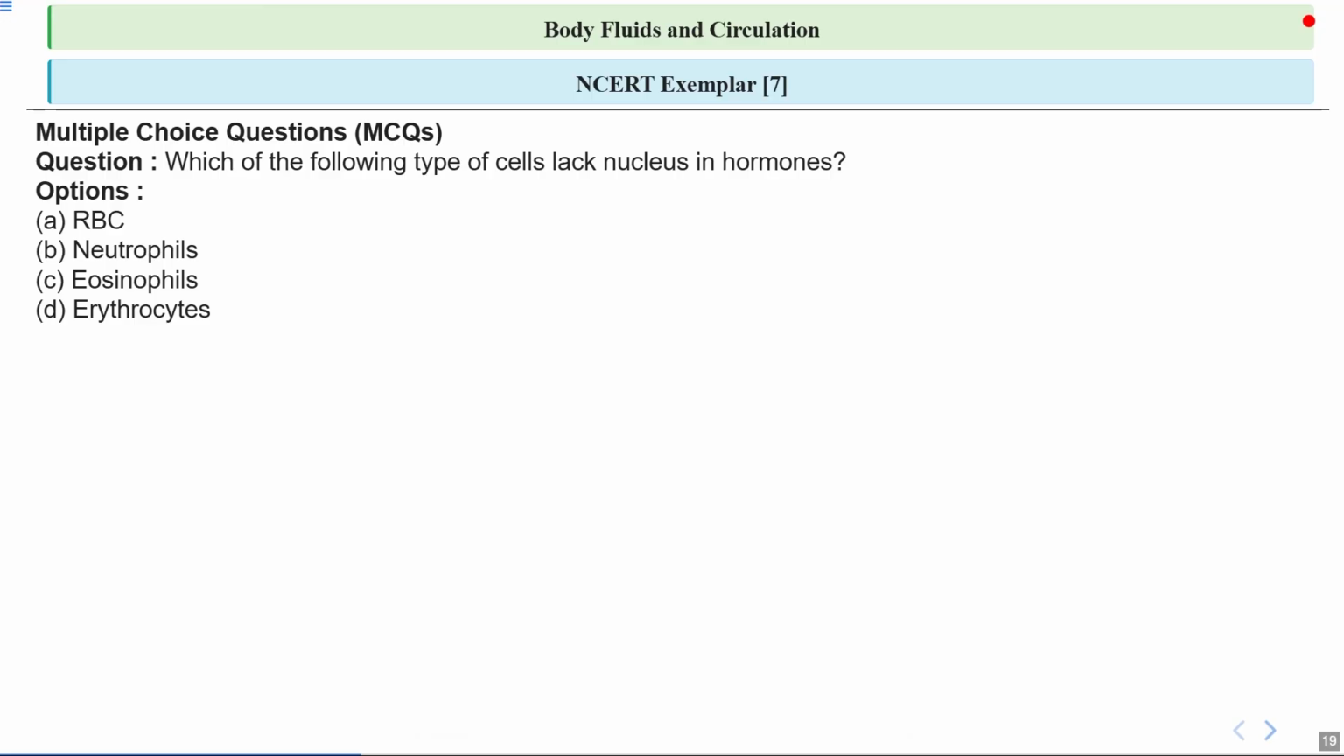So, this is question number 7, and the question asks which type of cell lacks a nucleus in humans. Okay, and the options are RBCs, neutrophils, eosinophils, and erythrocytes.